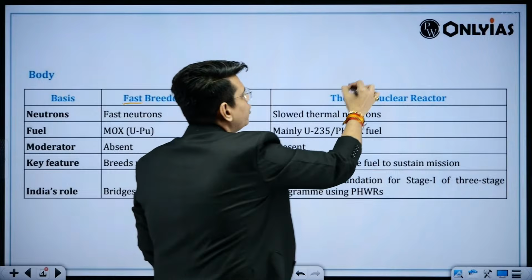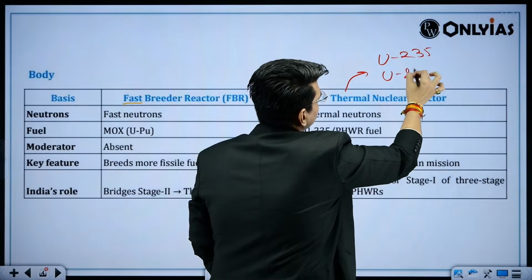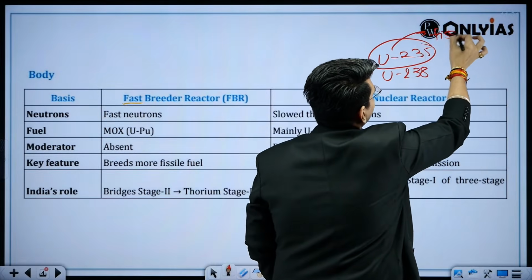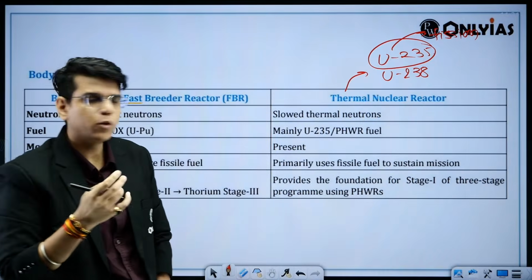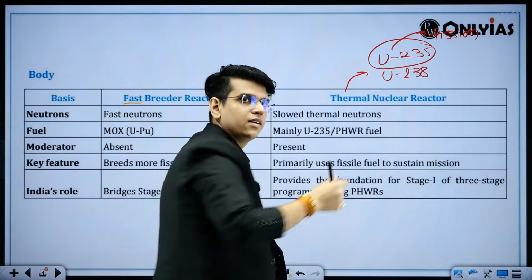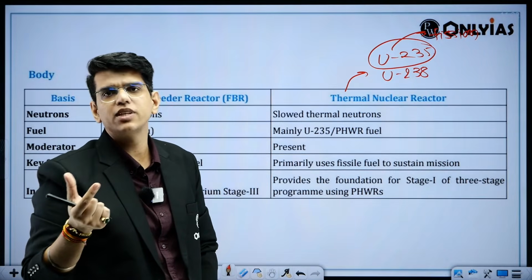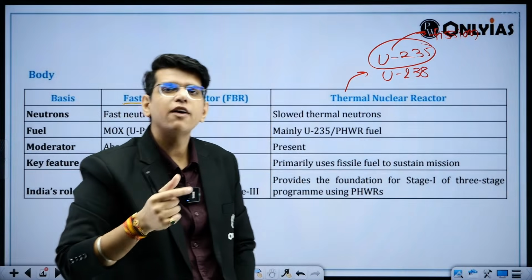Here the fuel mainly is the thing that we can use for fission, and this is very low in concentration. We mostly have uranium 238. Enrichment, say, we can get to 3%, 4%, 5%, which we can use as fuel, but uranium 235 will be very less. You have neutrons.